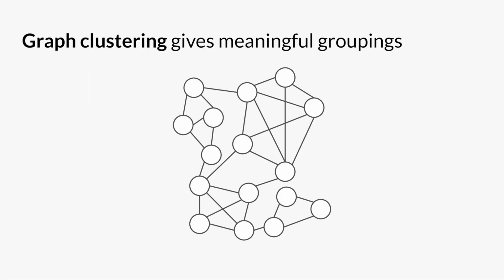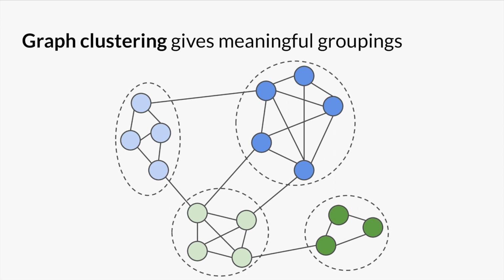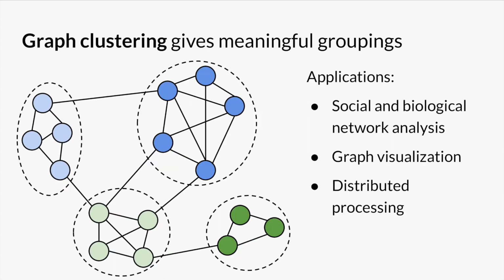Graphs are a common way to represent data. A useful operation for more easily interpreting graphs is to identify clusters of closely related vertices. For example, we might cluster the graph on this slide in this manner. Usually we're looking for clusterings where most edges fall within clusters rather than between clusters. Applications of graph clustering include social and biological network analysis, graph visualization, and data partitioning for distributed processing.